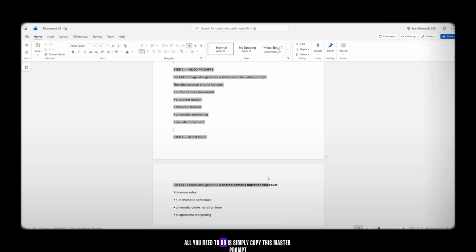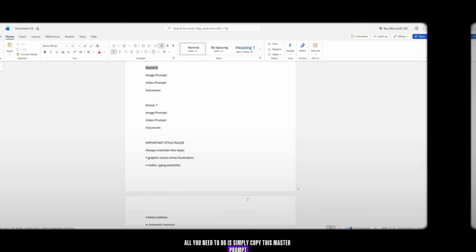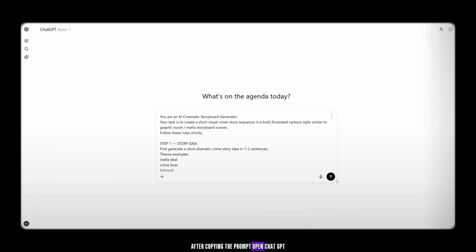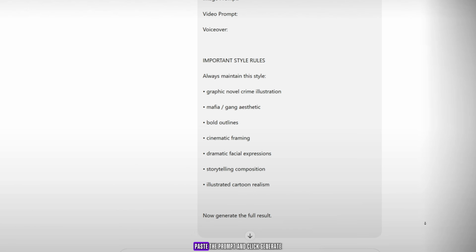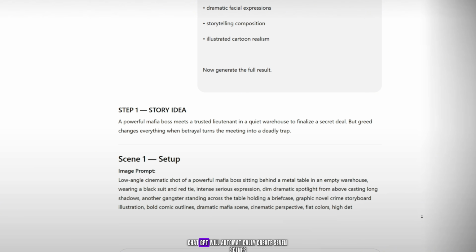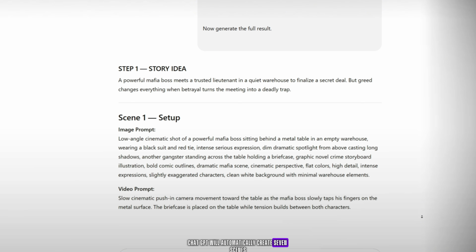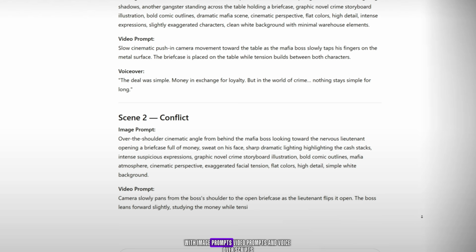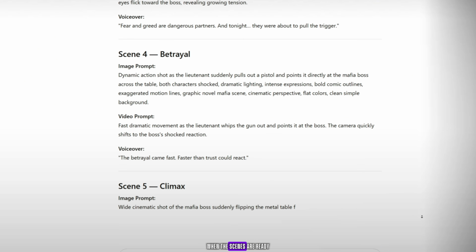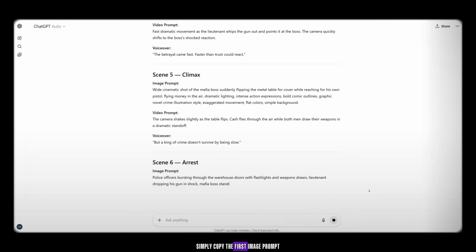All you need to do is simply copy this master prompt. I will place the link in the description. After copying the prompt, open ChatGPT, paste the prompt, and click Generate. Once you click Generate, ChatGPT will automatically create 7 scenes with image prompts, video prompts, and voiceover scripts. When the scenes are ready, simply copy the first image prompt.